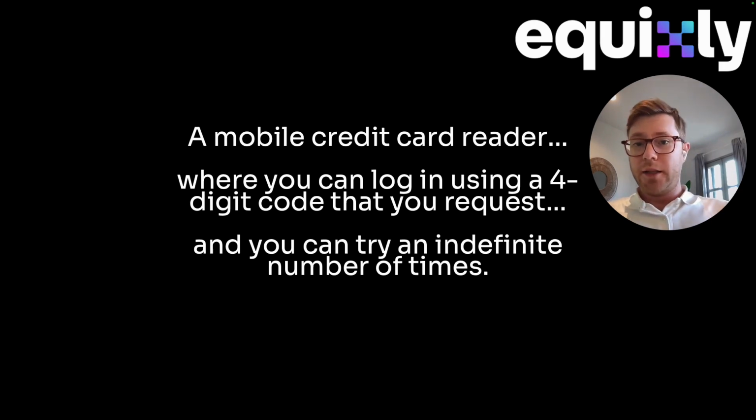So if the API that generates the new code is not rate limited or doesn't have any kind of limits in terms of how many times you can actually generate a code, then in about an hour, if you try 3 codes per second, there's a very good chance that you actually guess a correct code and log in as that person. So if that person is not closely monitoring their emails or SMSs, for example, if you try at night, there's a good chance that nobody will notice and you're already in the system for a few hours before they notice that they got 10,000 SMS or email codes generated.